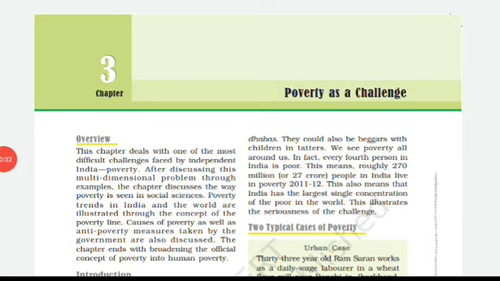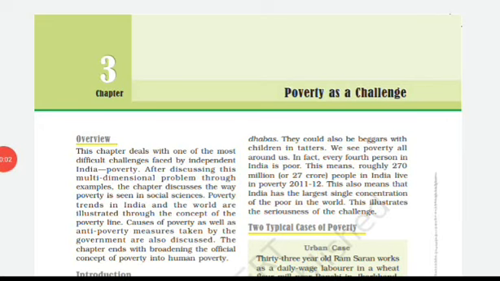So we can see poverty all around us. In fact, every fourth person in India is poor. Roughly 270 million, or 27 crore people in India, live in poverty according to 2011-12 data. This also means that India has the largest single concentration of the poor in the world. This illustrates the seriousness of the challenge.